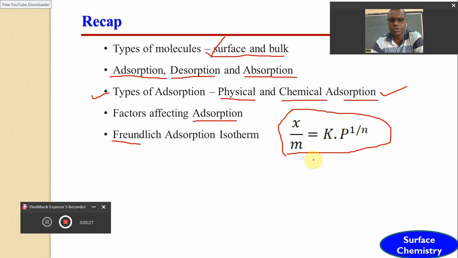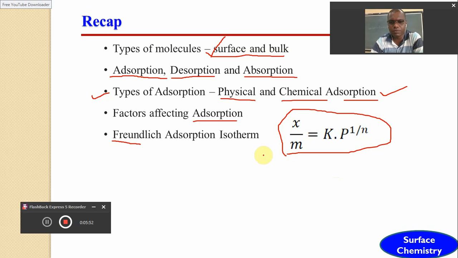But this Freundlich adsorption isotherm purely gives the empirical equation without any theoretical basis, and that's why it has some limitations, some drawbacks, which will be overcome by another adsorption isotherm that we will discuss in the next part.